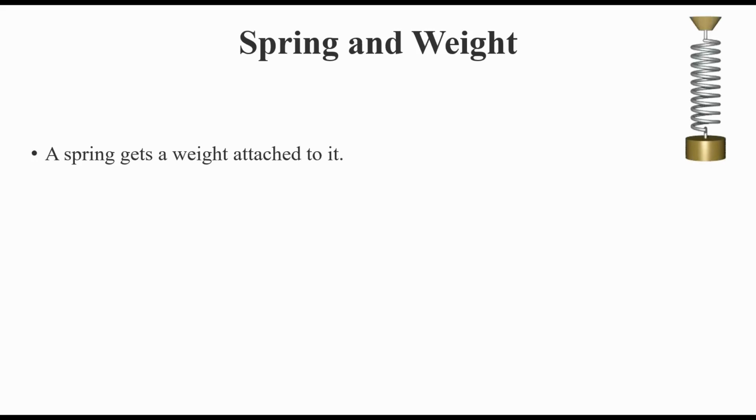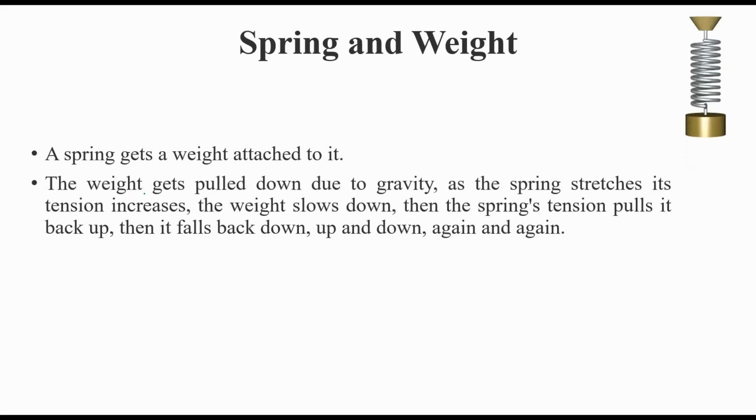Now consider another example, a spring and weight. A spring has a weight attached to it. So like this, there is a spring and there is a weight which is attached to it. Then you see that the weight gets pulled down due to gravity, and as the spring stretches, its tension increases and the weight slows down.